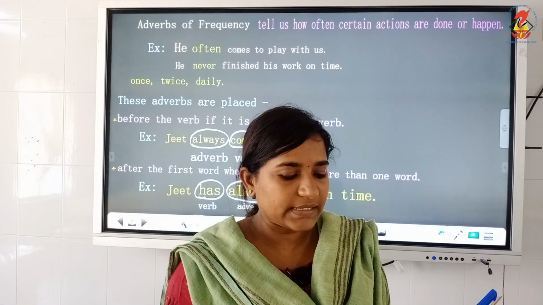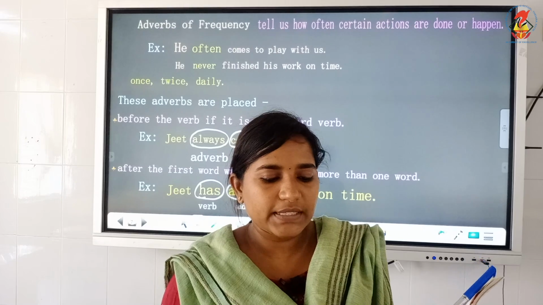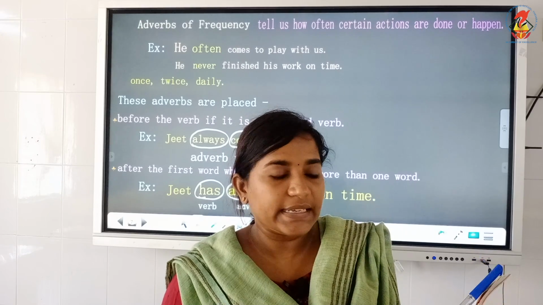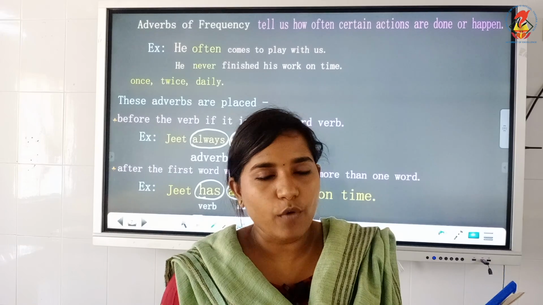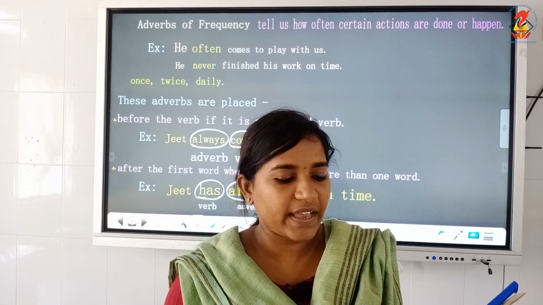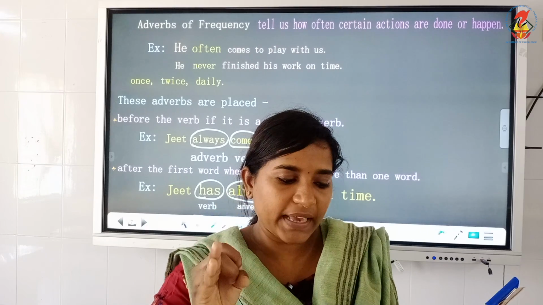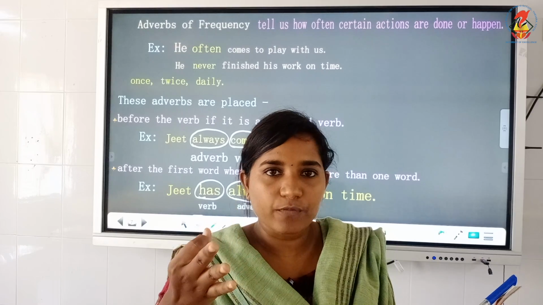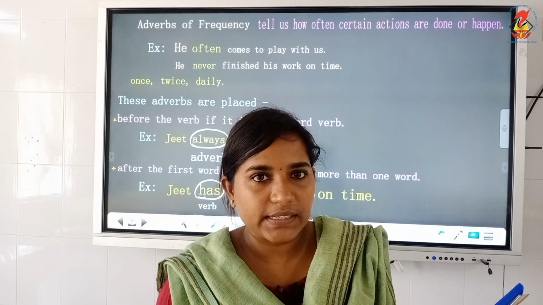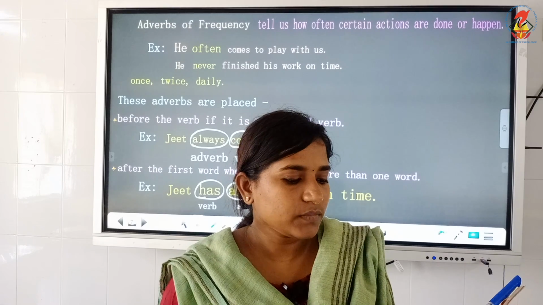Now, there is exercise E. Here, underline the adverbs in the following sentences and write whether they tell us when, where, how or how often an action takes place. That is, when means adverb of time, where means adverb of place, how means adverb of manner, and how often is adverb of frequency. So, you have to read the sentence and understand and write.